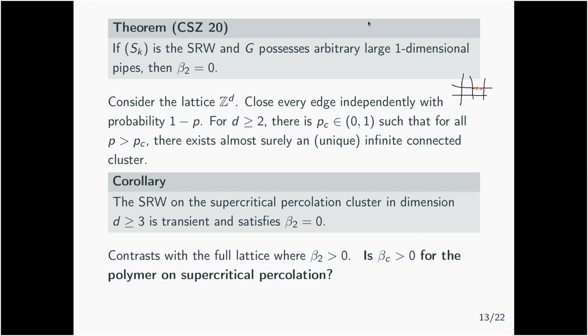But now we don't know that beta 2 is positive. And the other techniques that we know to prove that beta c is positive without using beta 2 don't seem to apply to this case. So it's still an open question for us.